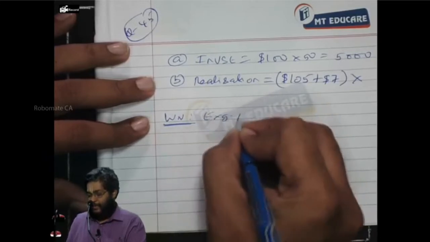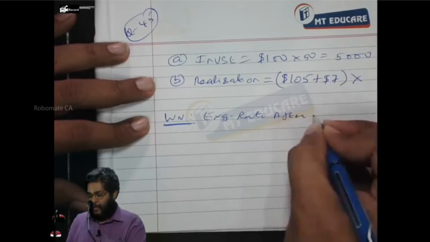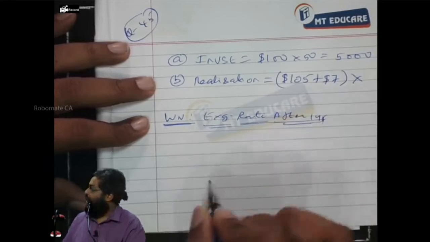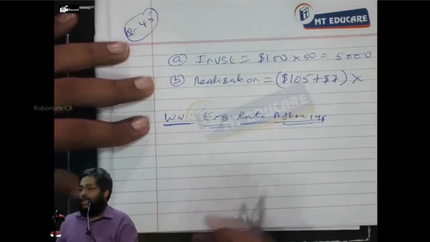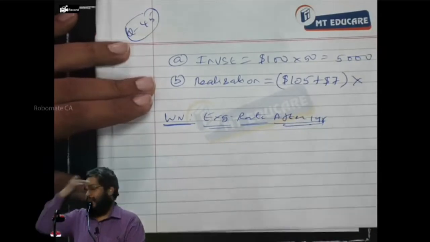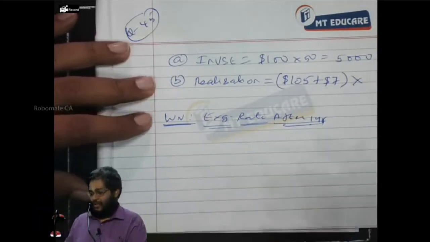Exchange rate after 1 year. Answer me, dollar has appreciated or depreciated? Appreciated. It is appreciated by how much percent? 3%, no?